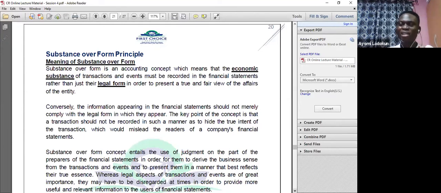Then number three, the cost of that asset is actually more than the benchmark or the threshold for you to capitalize an asset. So you might be tempted to say we can go ahead and capitalize the asset, or recognize it as an asset in your books, and you now start to depreciate as the case may be.